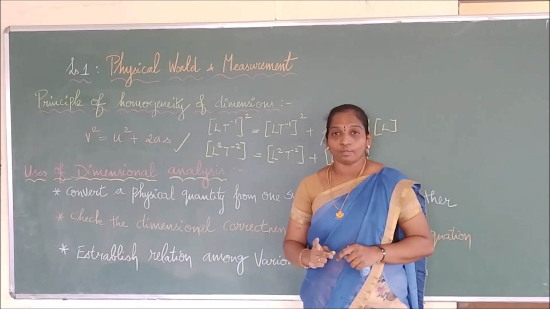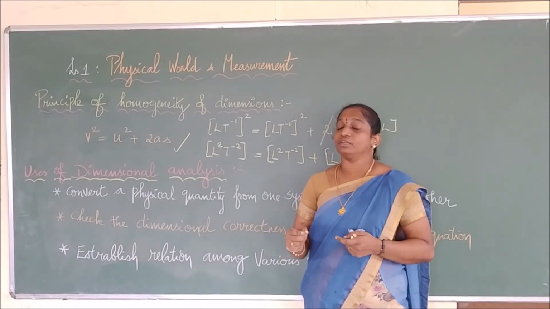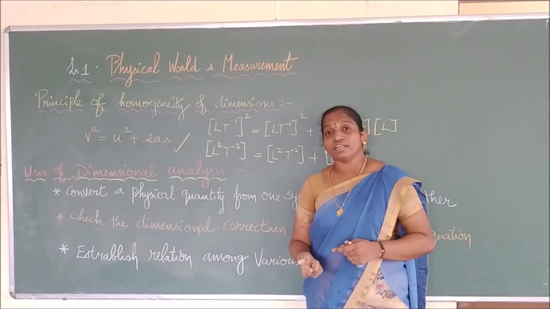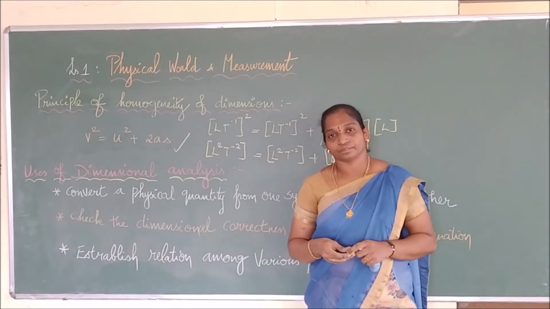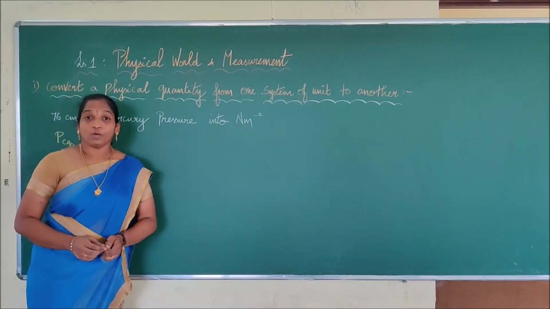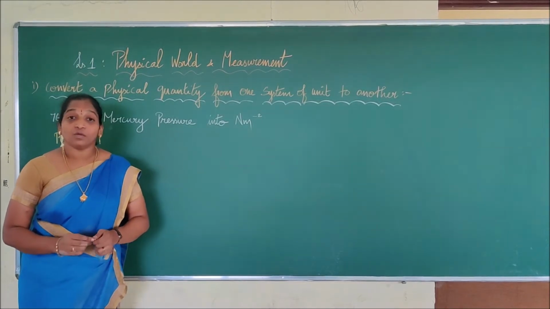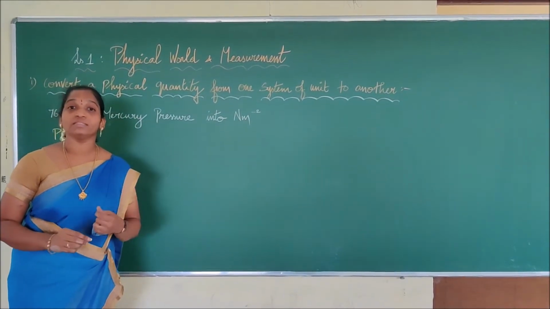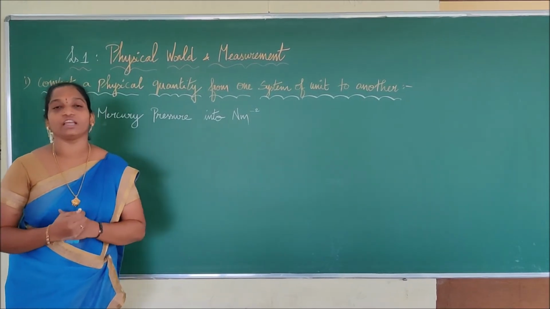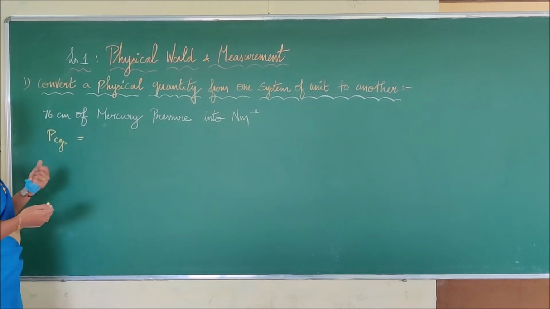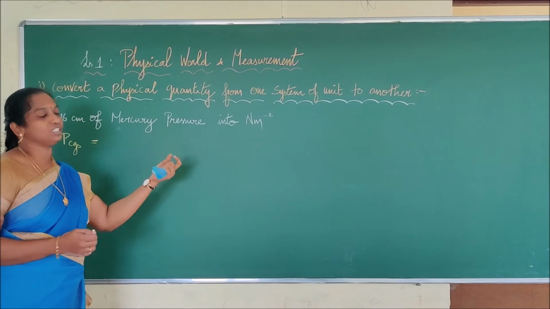So we will do 2 sums. One is we will take pressure in terms of CGS, and we will convert it in terms of SI, and we will take the gravitational constant, we will convert it from SI into CGS. Right? So for that we will take the first example. They have given 76 centimeter of mercury pressure into Newton meter per minus 2.